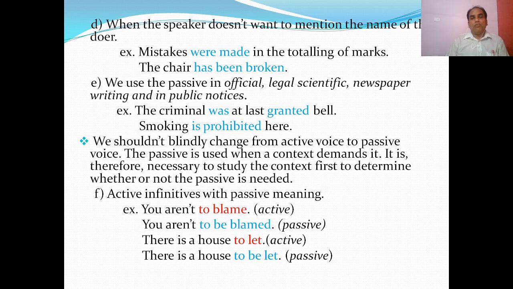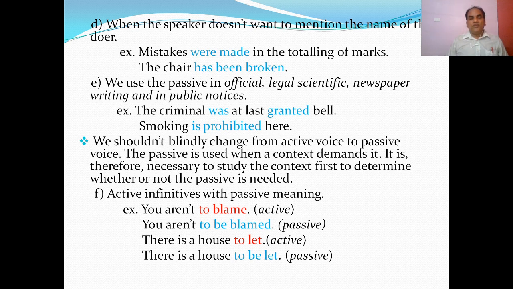We use the passive in official, legal, scientific, newspaper writing and in public notices. The criminal was at last granted bail. Official. Smoking is prohibited here, public notice. So we do not need to use by plus agent. So we should keep in mind, we should not blindly change from active to passive voice. The passive is used when a context demands it. It is therefore necessary to study the context first to determine whether or not the passive is needed.